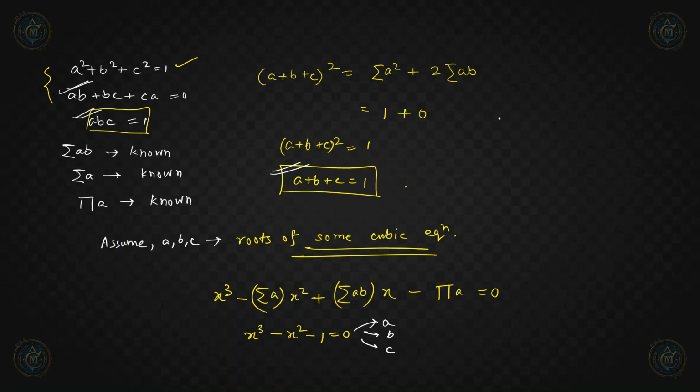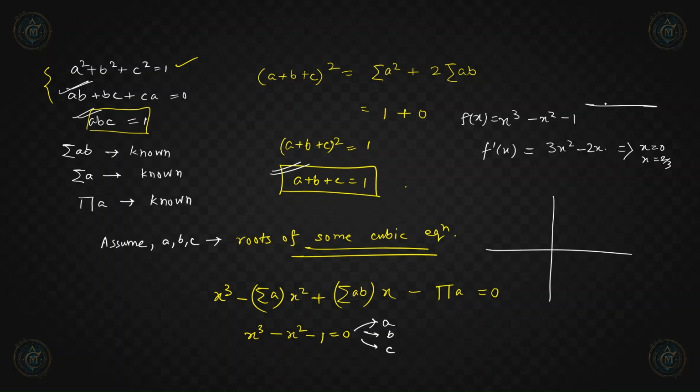So let's check the nature of this function x cube minus x square minus 1, and call it f(x). So f dash x is equal to 3x square minus 2x, right? This is the derivative. That means critical points are x equal to 0 and x equal to 2 by 3, right? If we plot the wavy curve, plus, minus and plus, this will be 2 by 3 and 0. Here the function increases, decreases and then again increases, right?